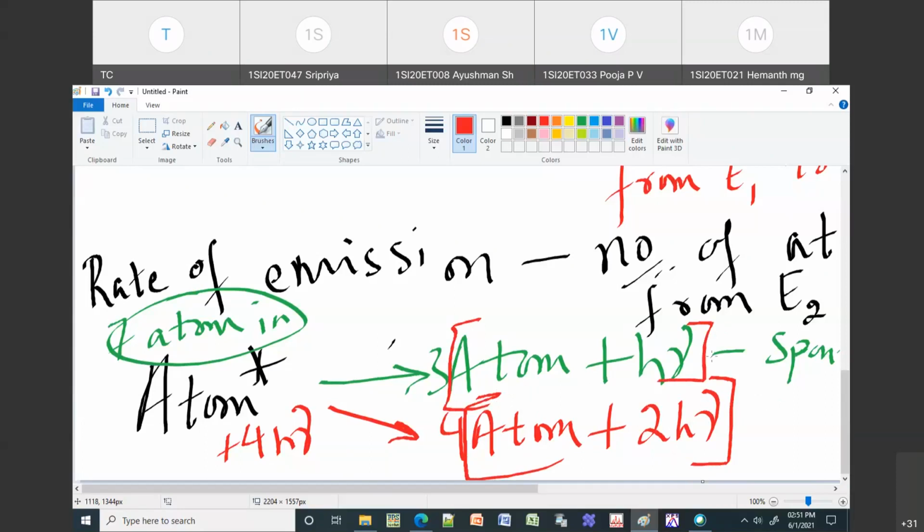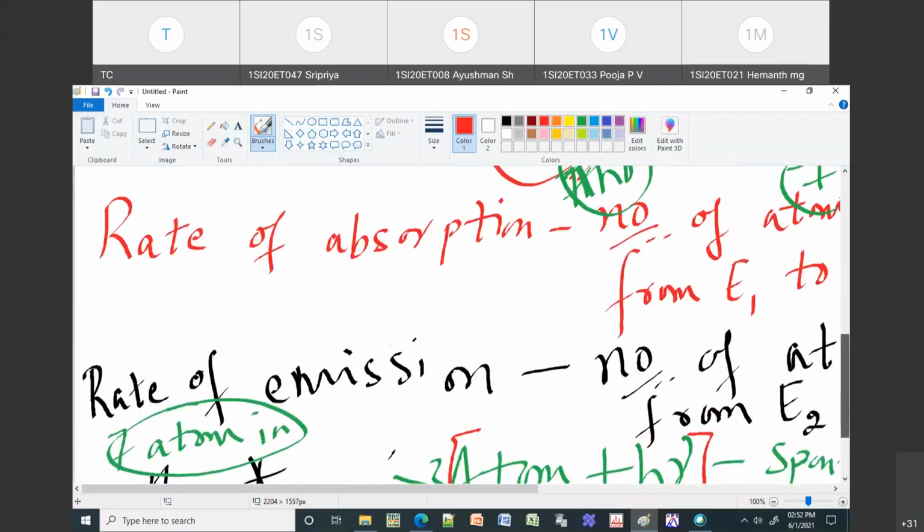So this is what we call the rate. Rate normally refers to the number of processes that occur per second or per minute, so it is with respect to time. If I have 4 atoms undergoing spontaneous emission, then 4 is the rate of spontaneous emission. If I have 3 atoms undergoing spontaneous emission, then 3 is the rate of spontaneous emission. So this is about the rate.